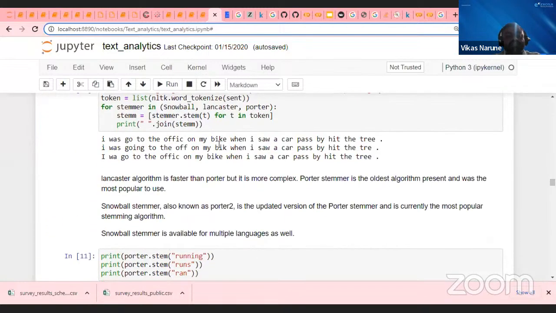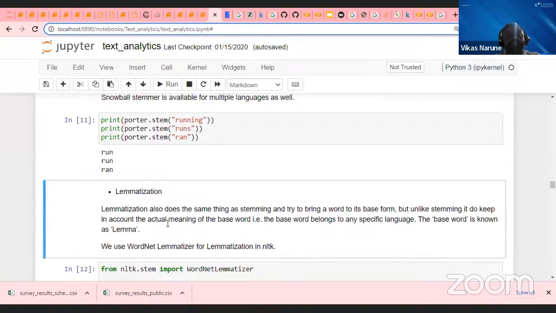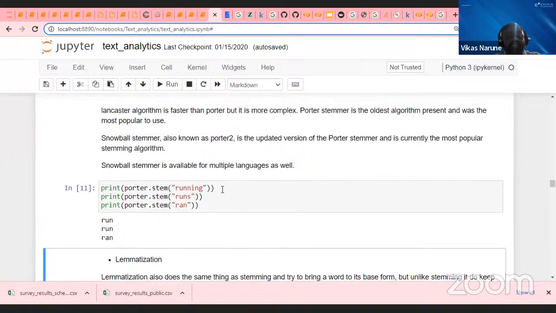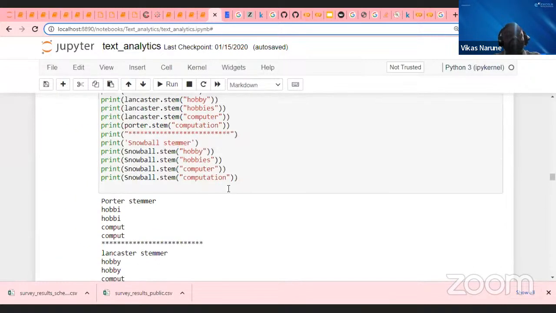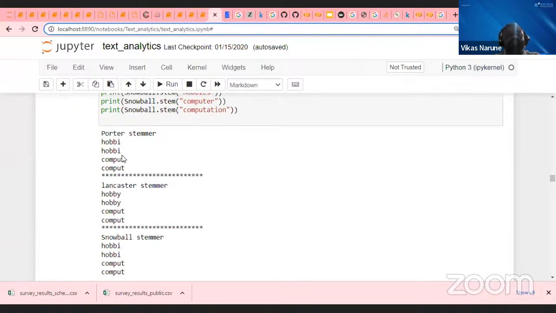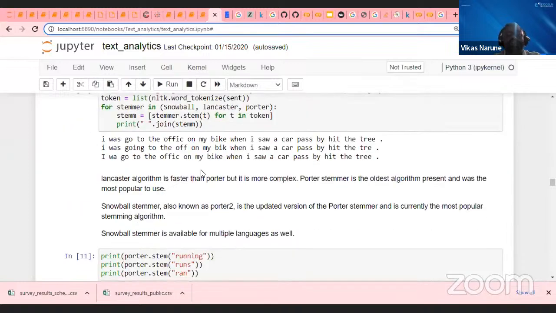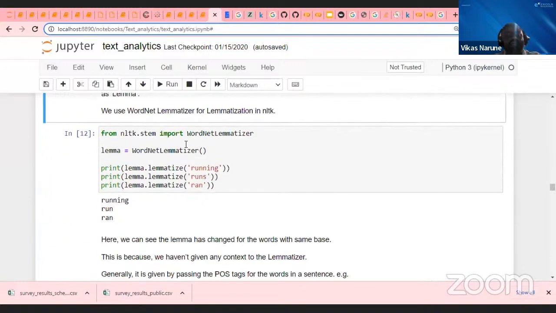That is where lemmatization comes up. Now try to understand, lemmatization is a very costly affair. I am giving this example, you can refer to it later on. Porter, Lancaster, Snowball, what they are doing, there is a very small difference, but they are doing the same thing. So okay, try to understand now.